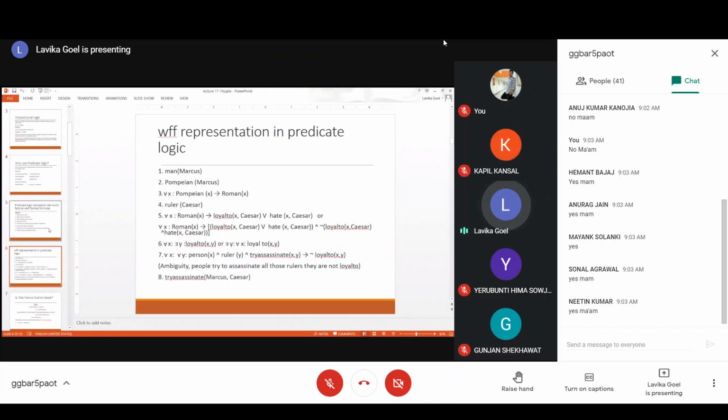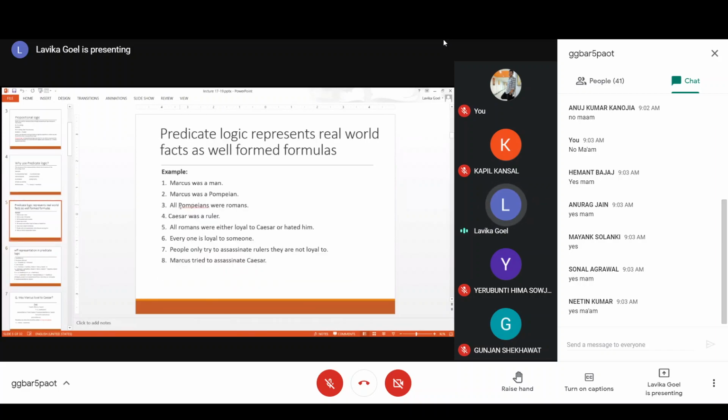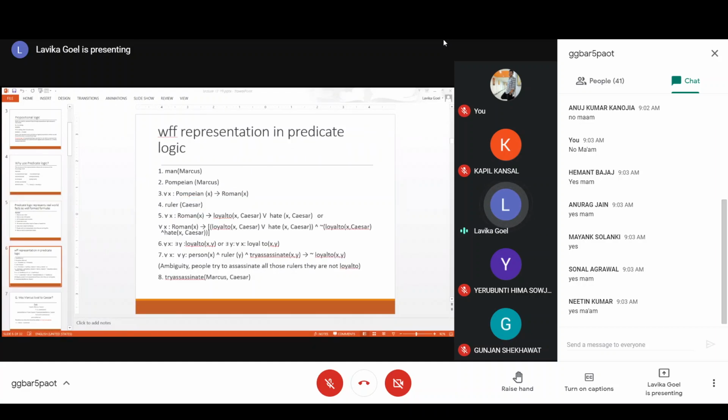Here it is all Pompeians, so wherever the word all or there exists comes, we have to use the quantifiers, right? The for all is a universal quantifier, and you represent it by this V shape. If you want to represent the words there exists, then you use the existential quantifier. That is a backward E kind of a symbol that we studied in the last class, right? So this is the representation for the third sentence.